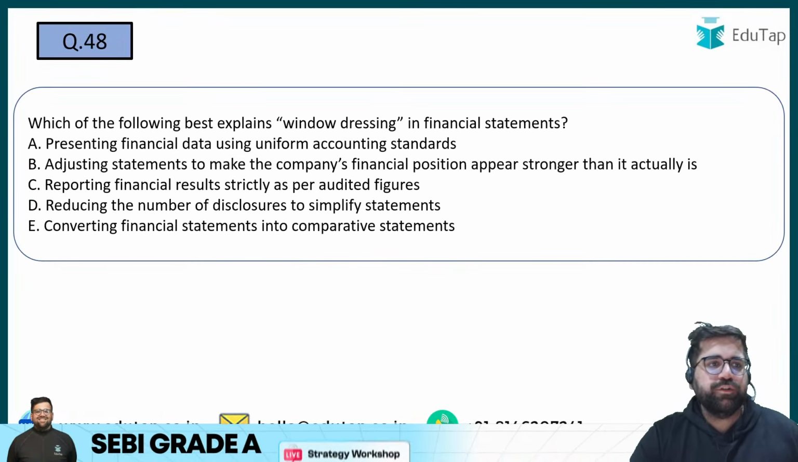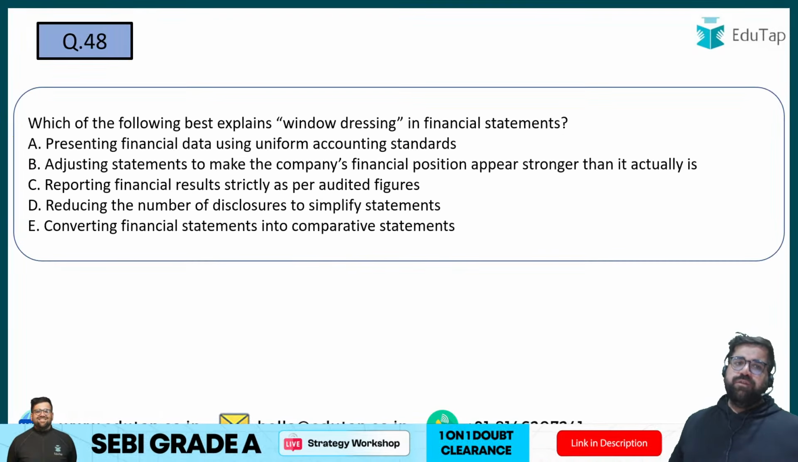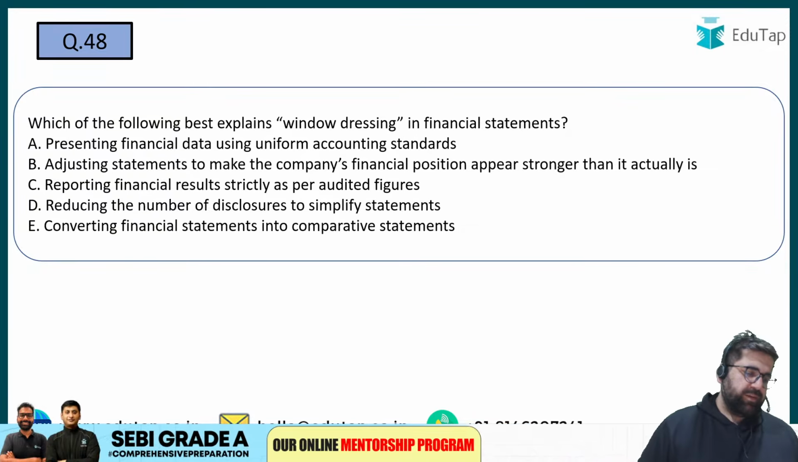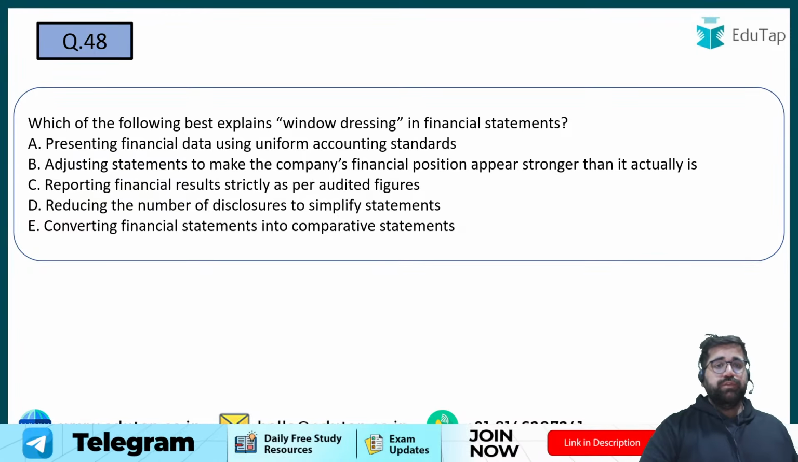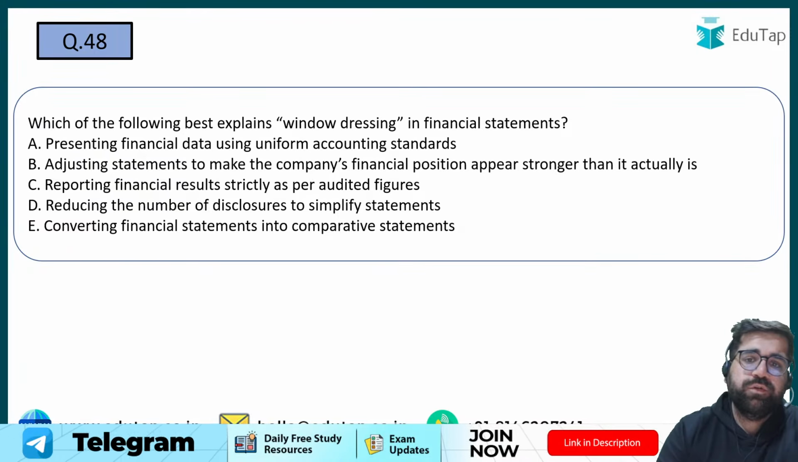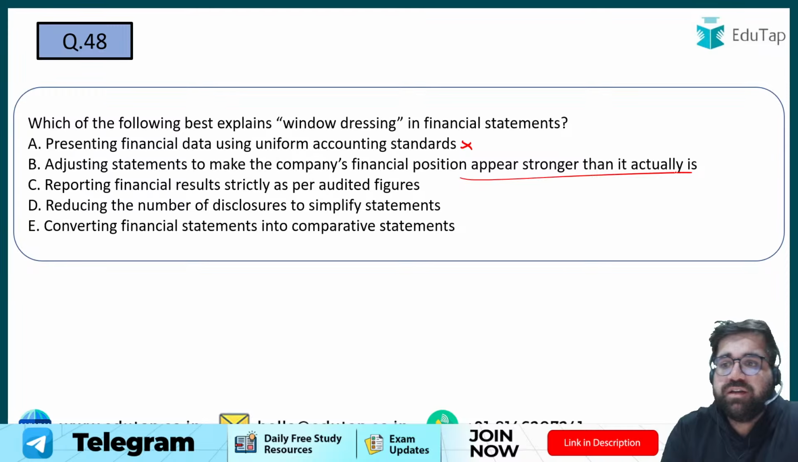Right. Question number 48. Which of the following best describes window dressing in financial statements? So last 3 questions to go. Everybody please show your energy. Window dressing means what? That you are presenting financial data using uniform accounting standards? No. Reporting financial statements to make company financial position appear to be stronger than actually it is?